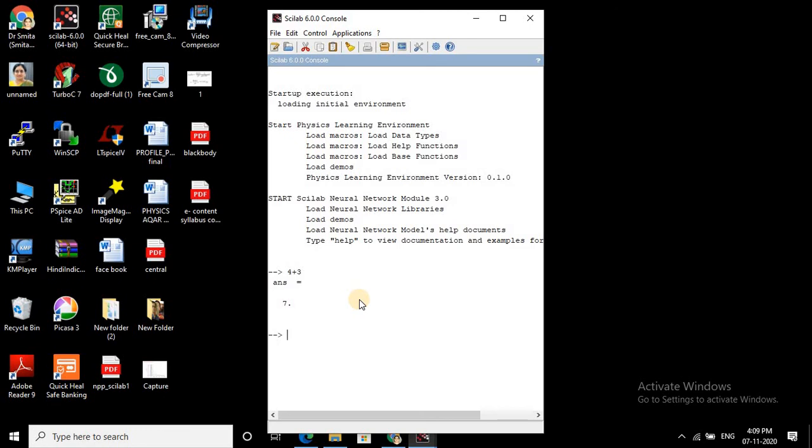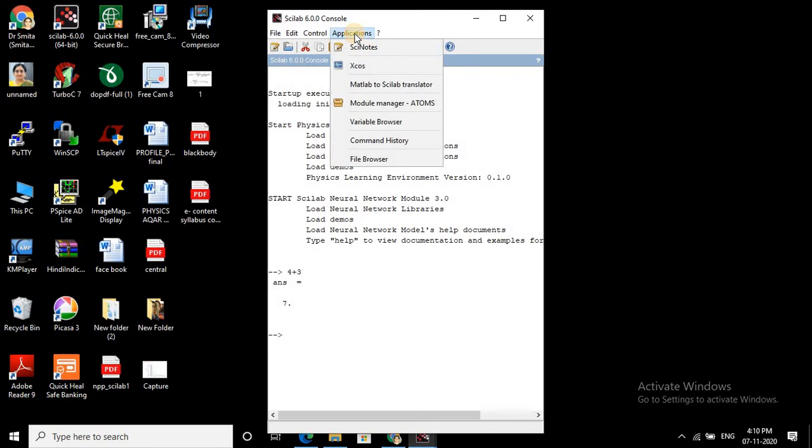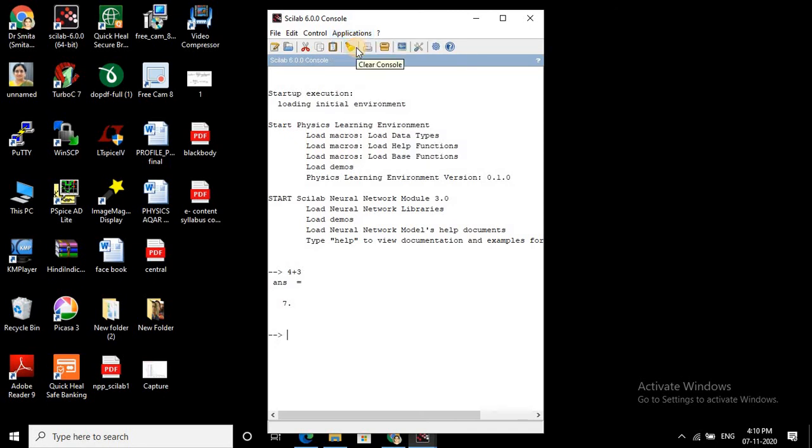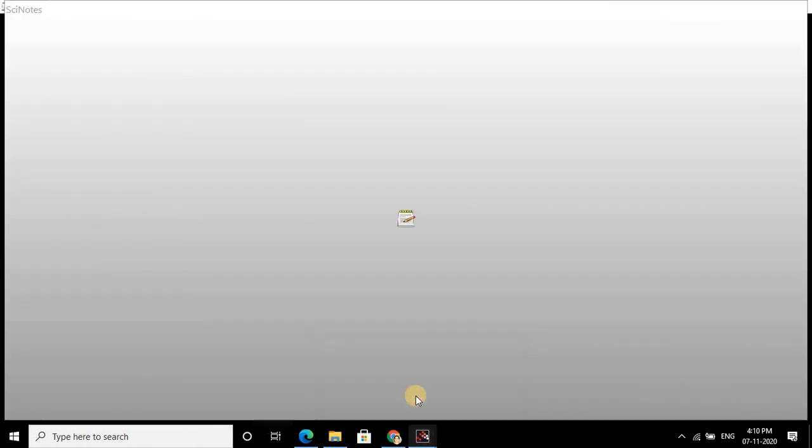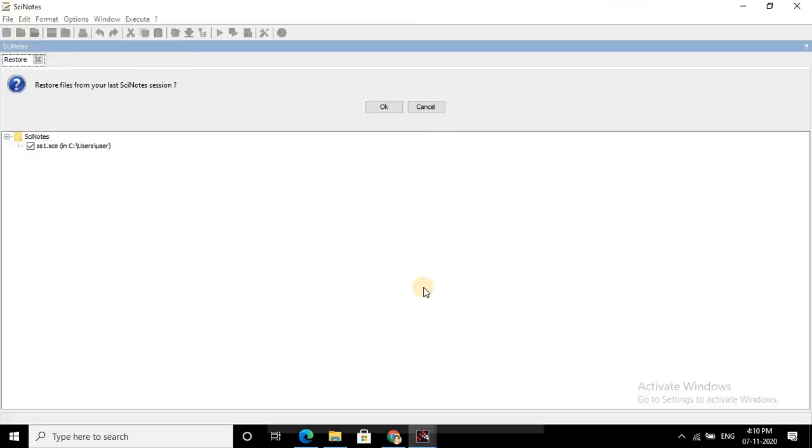In order to write a program, we have to use certain applications. Here click on Applications and then click on SciNotes. I have already started, that is why it's asking.